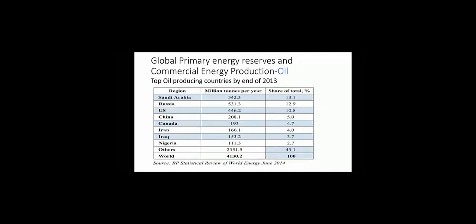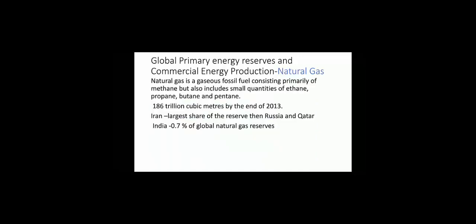Saudi Arabia was the largest oil producer in the world, followed closely by the Russian Federation and the US. Although the United States ranked third in oil production, it only ranks 10th in proven oil reserves. The top oil producing countries in 2013 are tabulated below. India's share is 42 million tons and its share of the total is 1%. Now, the natural gas.